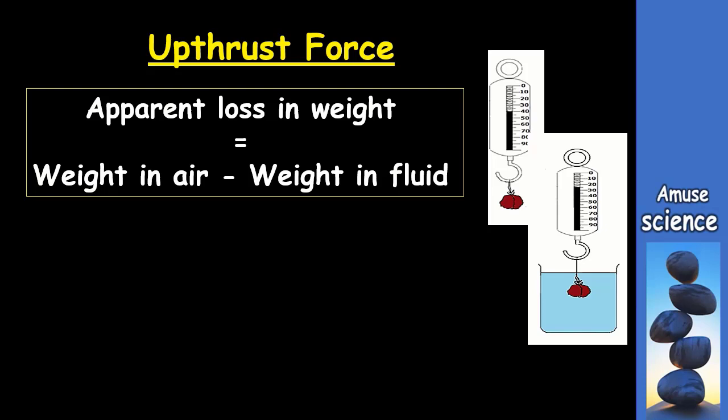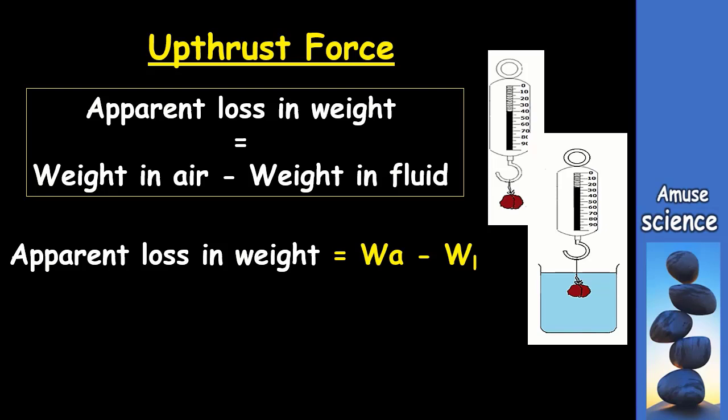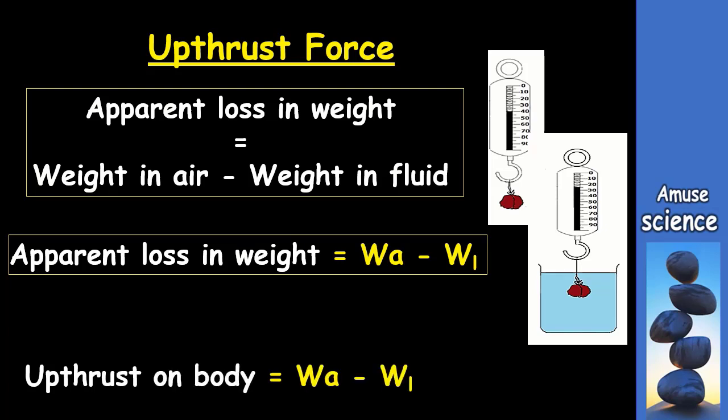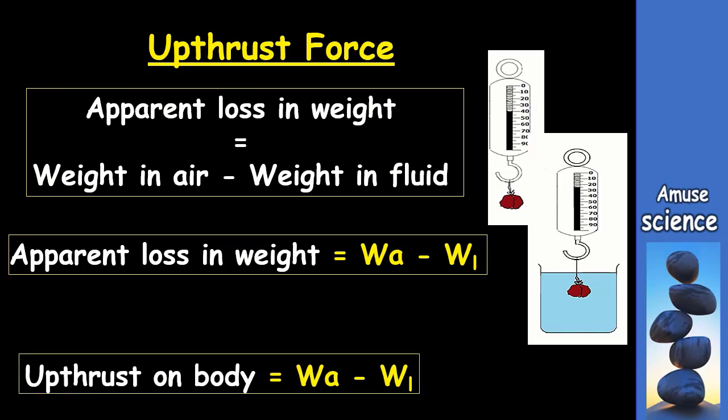So now let's write down some relationships. Apparent loss in weight of a body is equal to the weight in air minus the weight in the fluid. In terms of symbols, the apparent loss in weight will be equal to WA minus WL. And since we know that the apparent loss in weight is the same as the upthrust on the body, we can write that upthrust on the body is equal to weight in air minus weight in the fluid. Let's label this as equation 2.